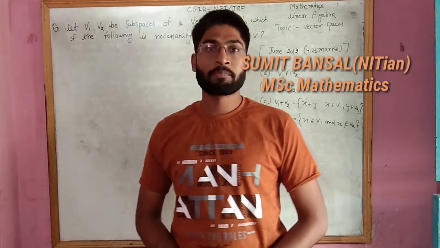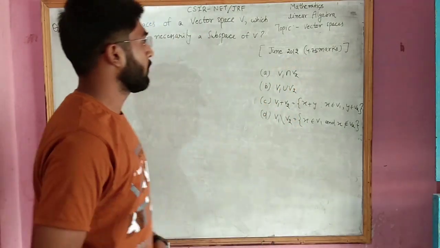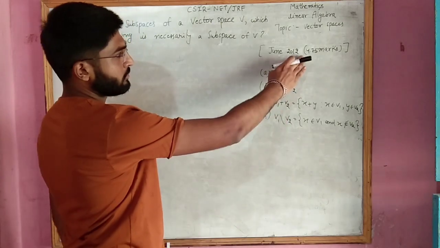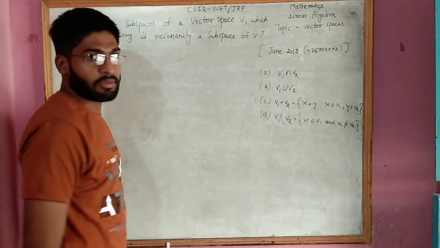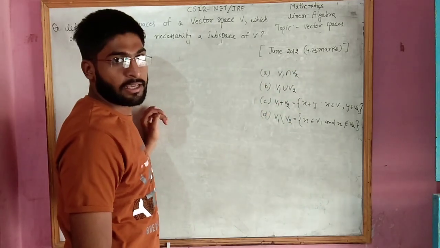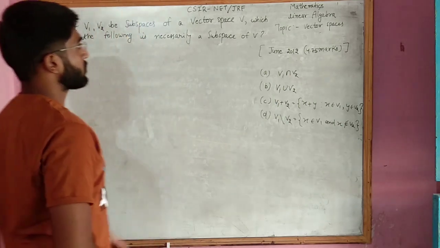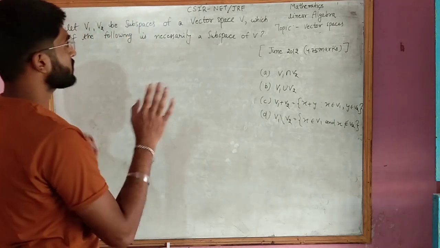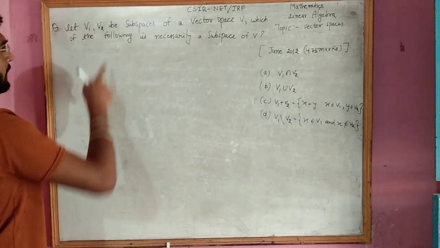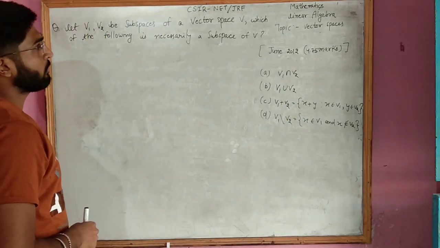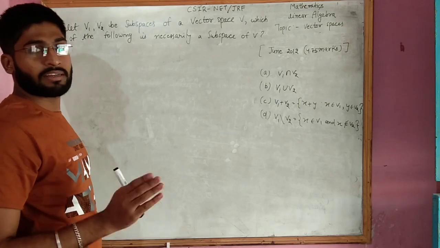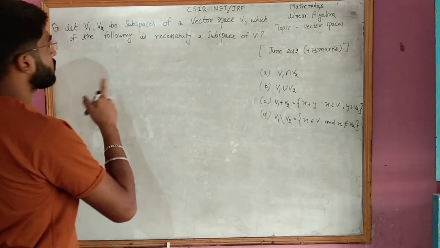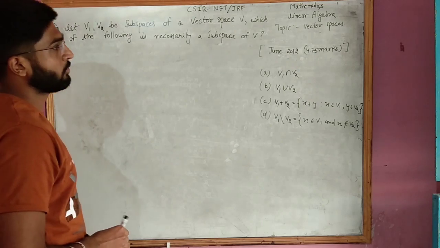I am Sumit Bansal. Today we are here with a new question from the June 2012 question paper, which is for 4.75 marks. That means it is a multiple select type question, so we have to consider all the options. What is the question? Let V1 and V2 be subspaces of a vector space V. Which of the following is necessarily a subspace of V?